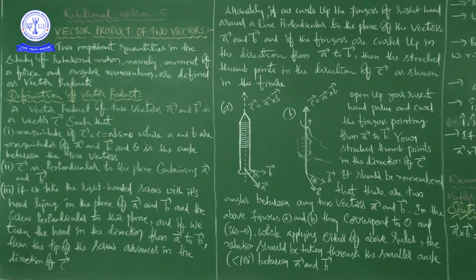Okay. So these are all important. And one more small difference between scalar product and vector product is, in case of vector product, the resultant will be a vector. So if you get the scalar product of two given vectors, the resultant is a scalar quantity. The scalar quantity has only magnitude but no specific direction.